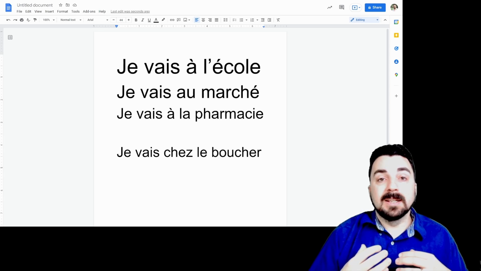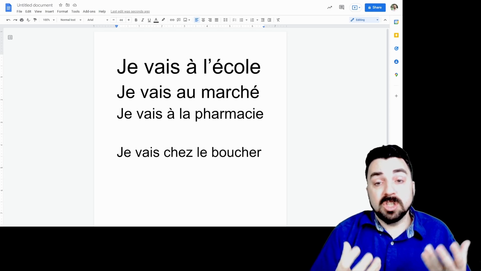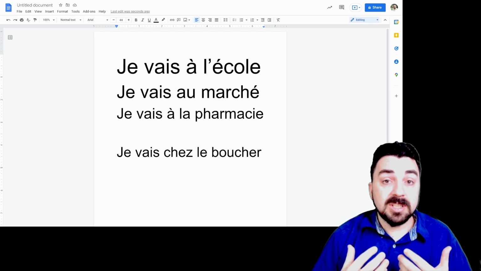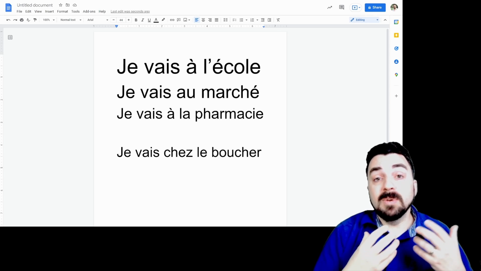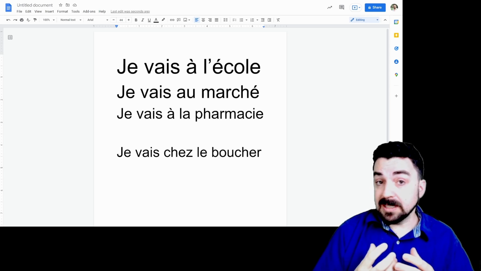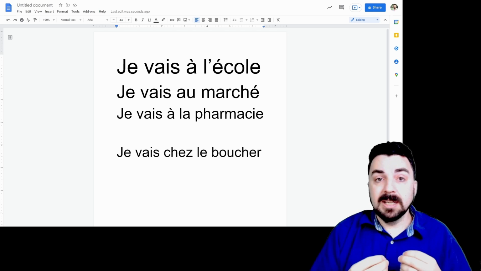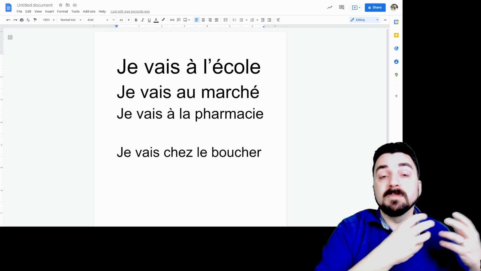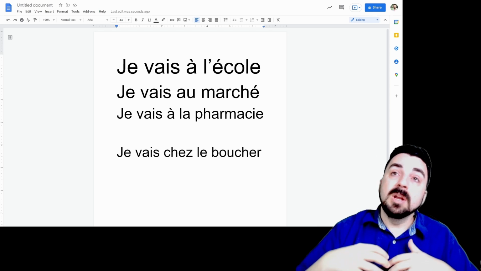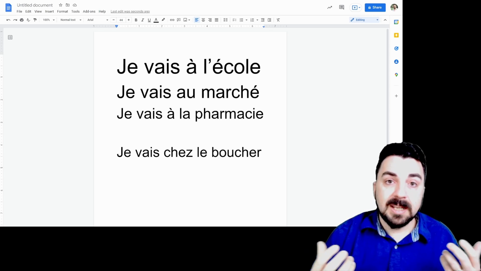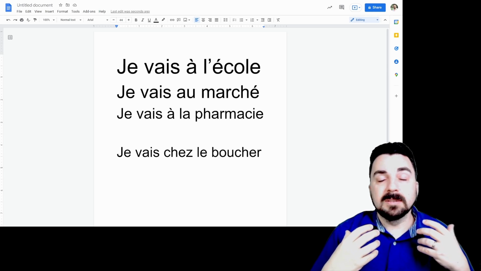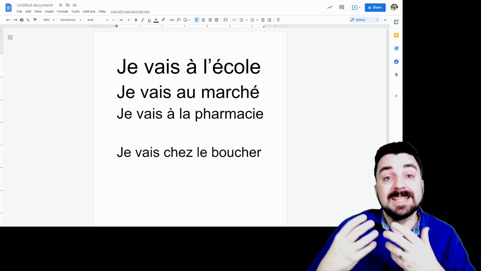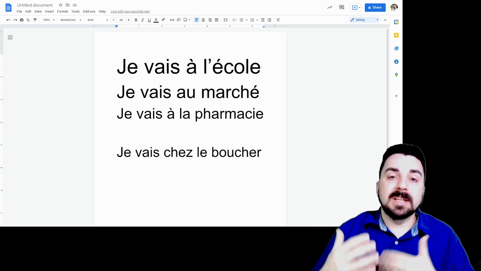Historically, we had the butcher, the doctor, etc., that had a shop and they lived either above their shop or in their shop. And through this, the language still kept chez. So we use it with the person, not the place of business. La pharmacie, je vais à la pharmacie. Je vais chez le pharmacien is how we would use it, because le pharmacien is the person that is at the pharmacy. We assume, with our language, that it is their place of business and the place that they live in. It's just kind of an antiquated thing.